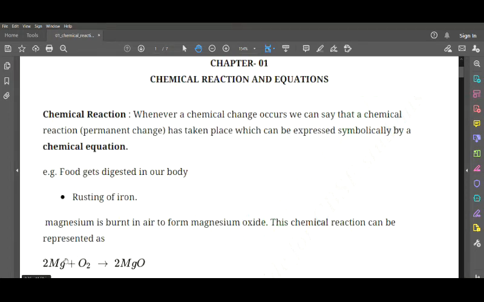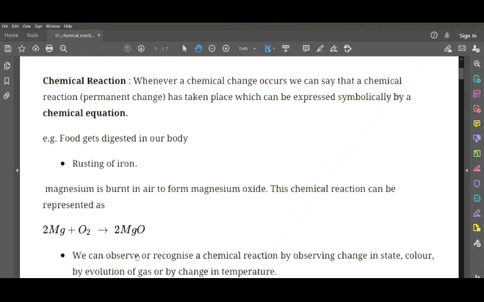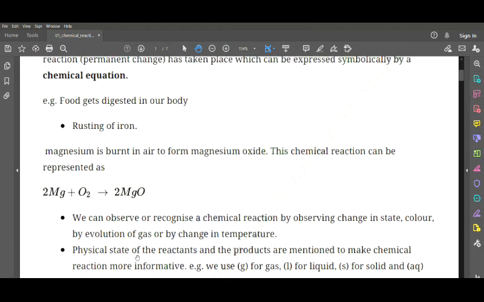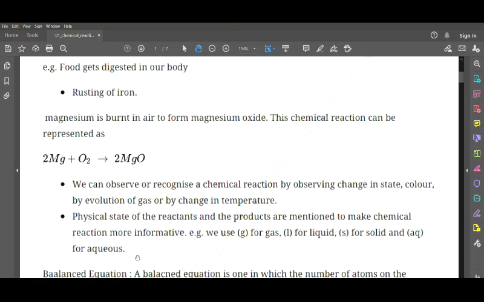Here you see magnesium plus oxygen gives us magnesium oxide. So when magnesium is burnt in air to form magnesium oxide, we denote it with an equation. Now, what is a chemical reaction? Let us make some points.